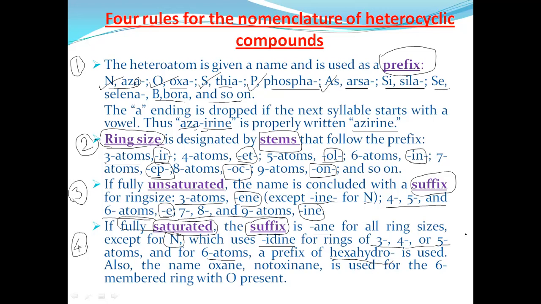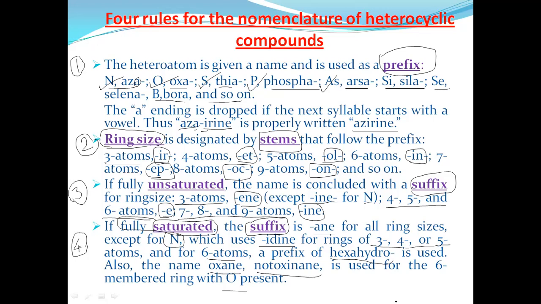Whereas for a 6-member ring with only an oxygen atom, it is written as oxane. Oxane is used for a 6-member ring with oxygen in saturated compounds. These are the suffixes used for saturated compounds.